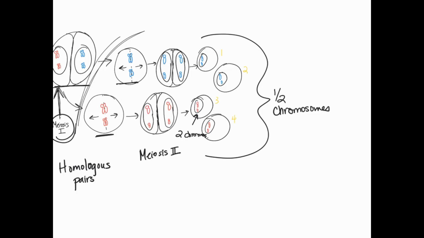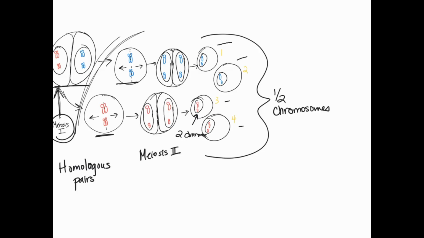And there aren't any pairs. They're all individual chromosomes. We're not sending any pairs to anybody. And all 4 of these cells are different. That's from a couple of different things. We won't get into the specifics or the details in this class. It's just important that you know that in humans, an original cell starts out with 46 chromosomes, 23 pairs.